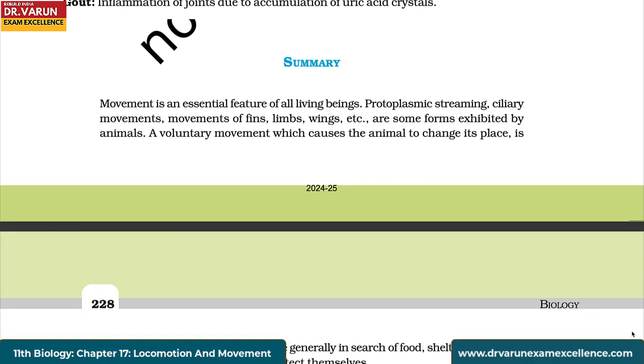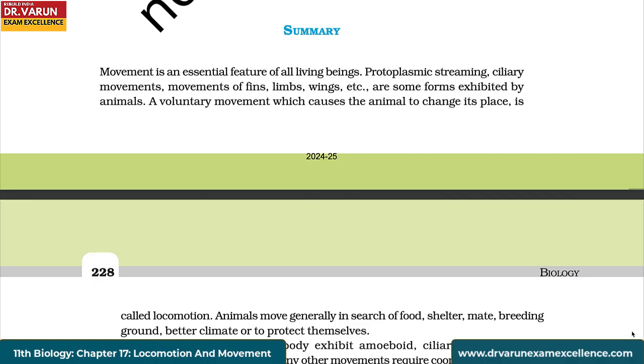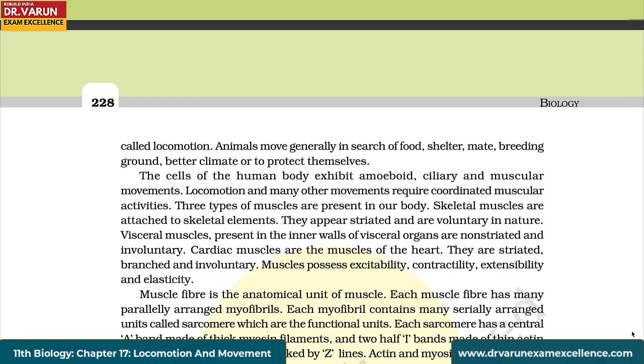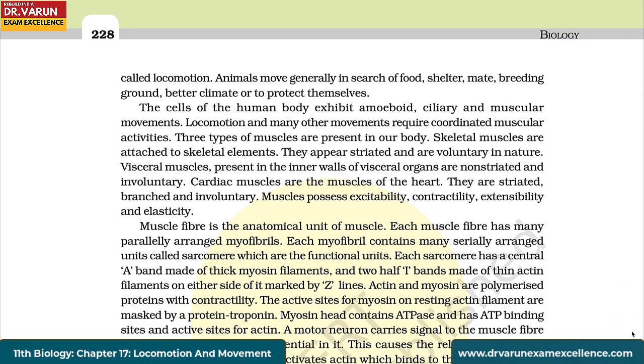Summary. Movement is an essential feature of all living beings. Protoplasmic streaming, ciliary movements, movements of fins, limbs, wings, etc. are some forms exhibited by animals. A voluntary movement which causes the animal to change its place is called locomotion. Animals move generally in search of food, shelter, mate, breeding ground, better climate, or to protect themselves.